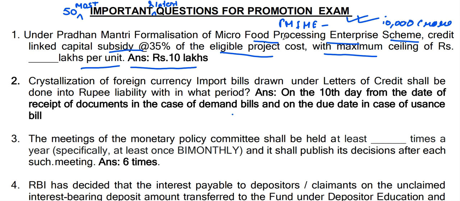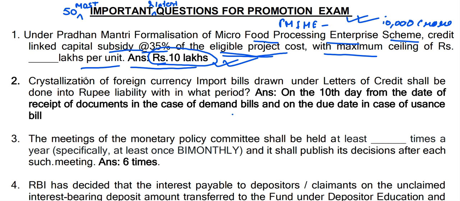Okay, so under Pradhan Mantri formulation of micro food processing enterprise scheme, credit linked subsidy capital at 35% of the eligible project cost. Whatever the eligible project cost would be, of that 35% will be given as subsidy with a maximum ceiling of rupees 10 lakh per unit. Okay, 10 lakh per unit. So if you get the question in exam, that what is the maximum subsidy amount per unit under PMFME? So the answer would be 10 lakhs.